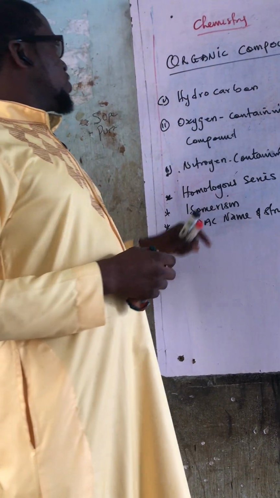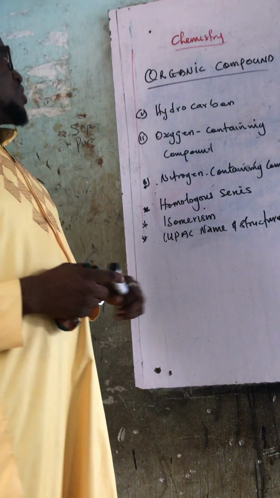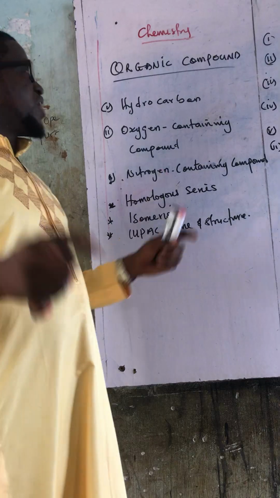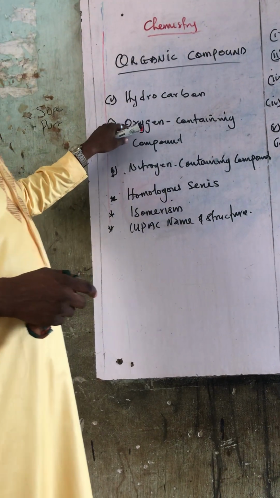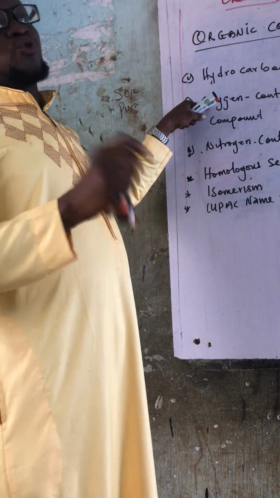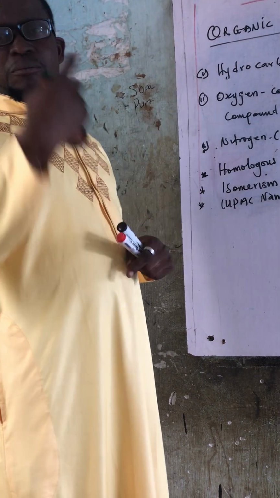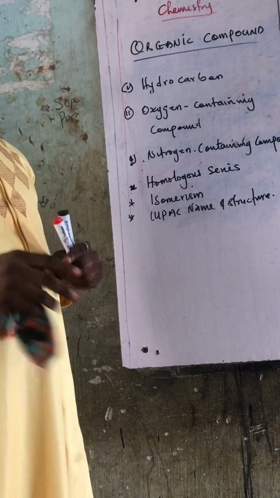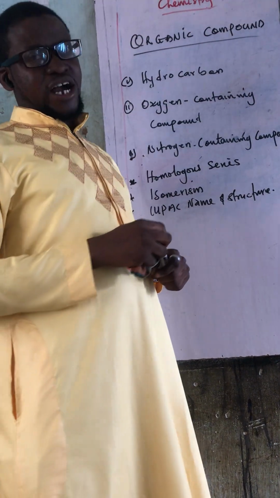So today we shall be looking at hydrocarbon, carbon bonded with oxygen, and carbon bonded with nitrogen. However, carbon at times forms compounds with oxygen that are not regarded as organic. The likes of carbon dioxide and carbon monoxide are not organic. Though it's a bond between carbon and oxygen, they are not organic compounds.